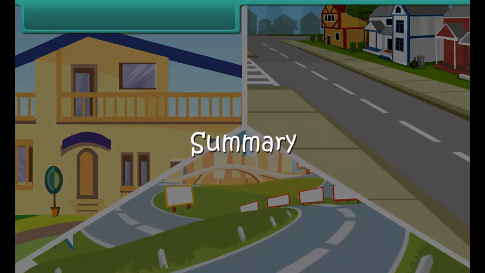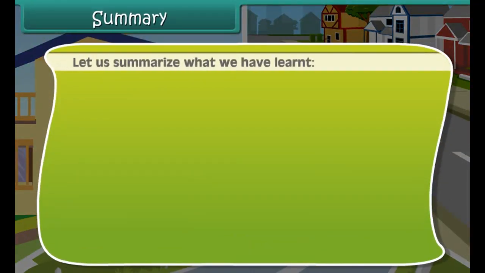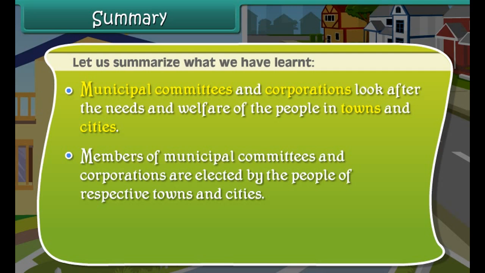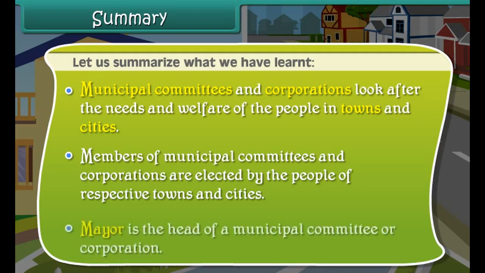Summary. Let us summarize what we have learned. Municipal committees and corporations look after the needs and welfare of the people in towns and cities. Members of municipal committees and corporations are elected by the people of respective towns and cities. Mayor is the head of a municipal committee or corporation.